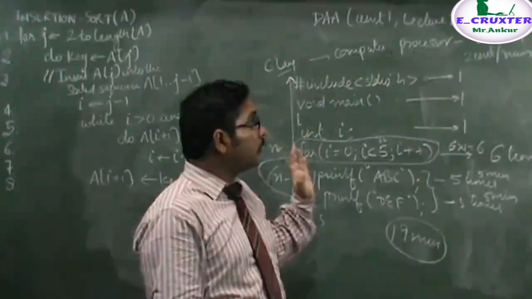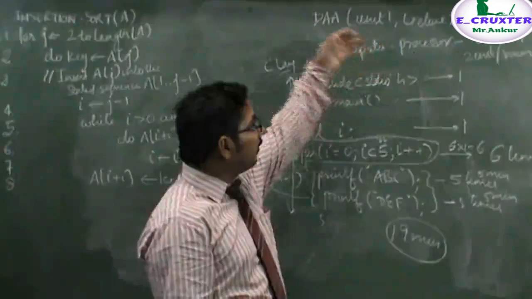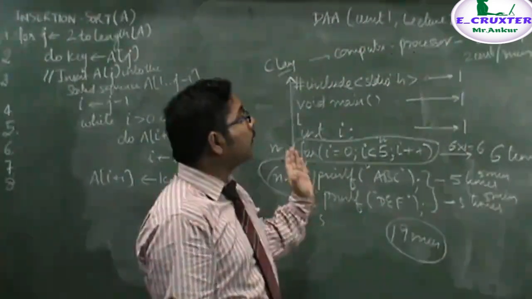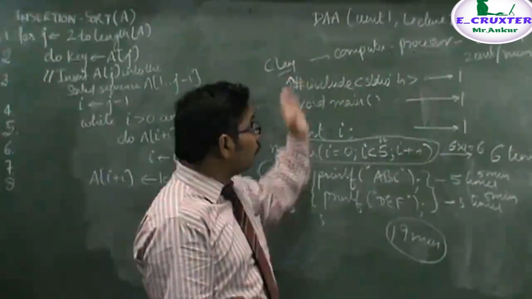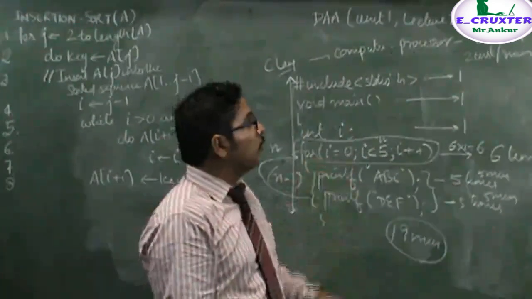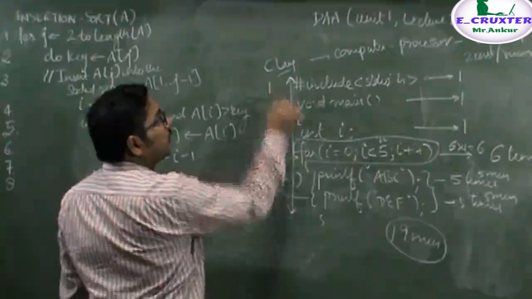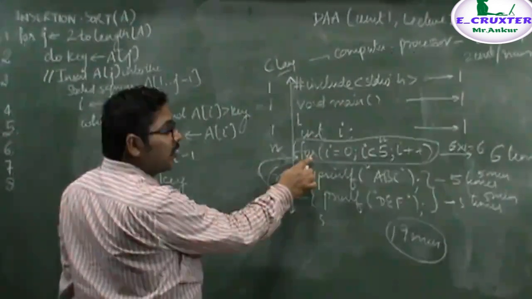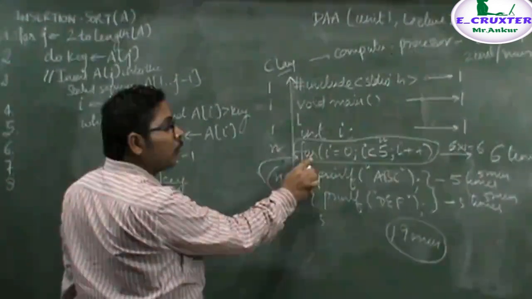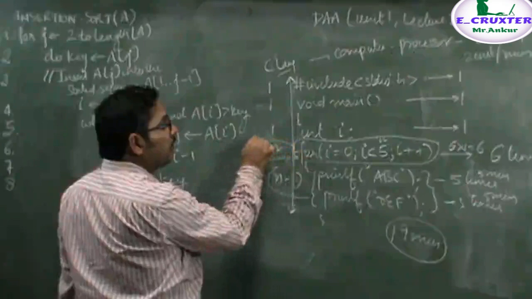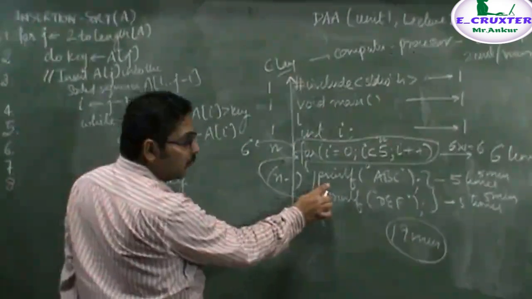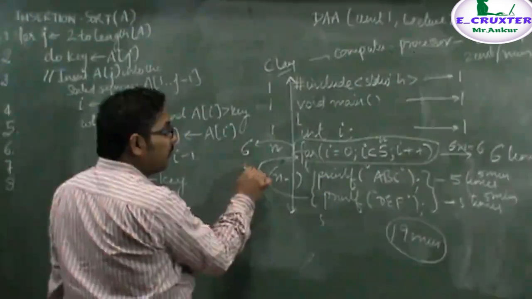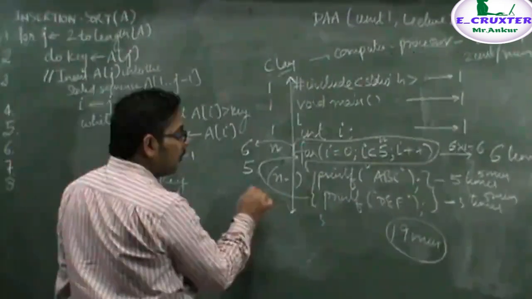So we notice from here that in both cases, as the number of instructions which are executing is the same, if you notice how many instructions are executed here, one instruction is this, one instruction is this, one instruction is this, and this is basically one instruction but executed 6 times. Hence it is converted to 6 instructions. This is basically one instruction, but due to the for loop it is executed 5 times, and it is similar to 5 instructions, and similarly 5 instructions.